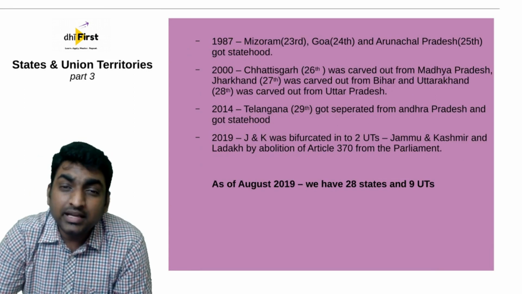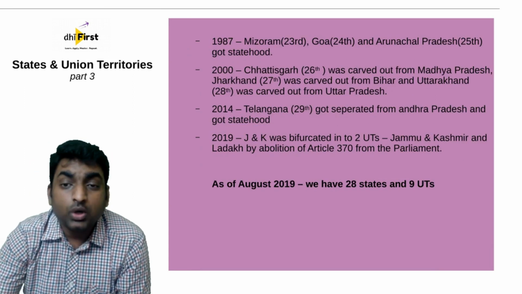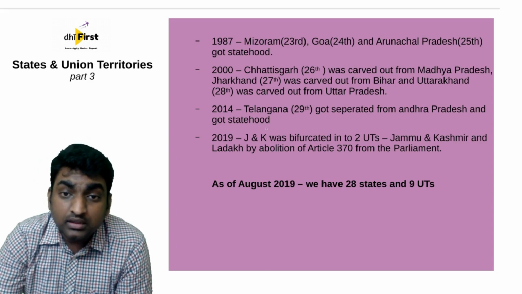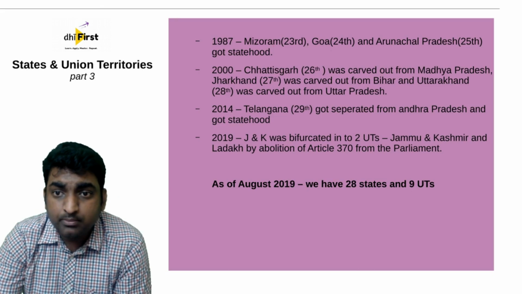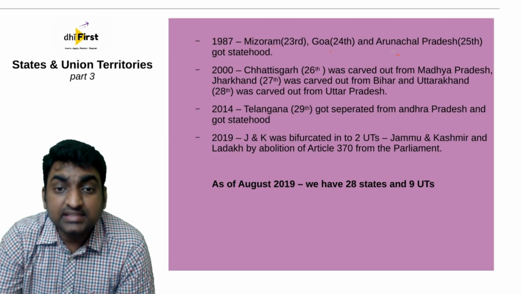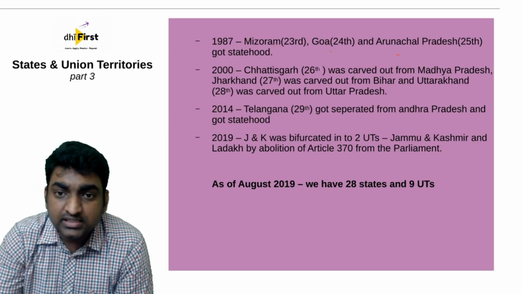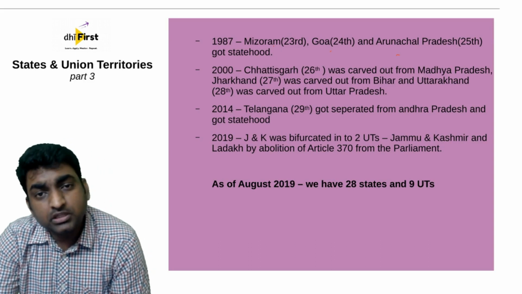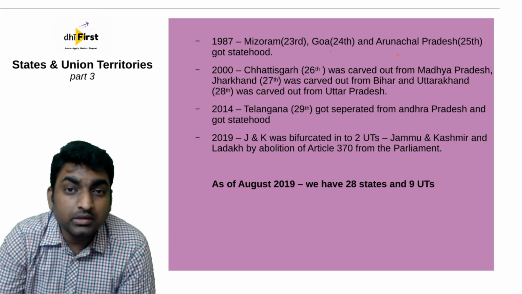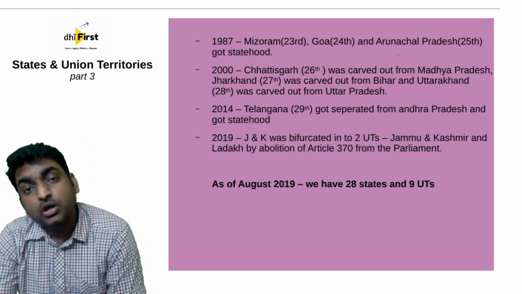Okay. Later in 1987, Mizoram became the 23rd state, Goa became the 24th, and Arunachal Pradesh got its statehood. All these three, Mizoram, Goa, and Arunachal Pradesh, were union territories. But in 87, they became states. Okay. In 2000, Chhattisgarh was carved out from Madhya Pradesh. That was the 26th state. Jharkhand was taken from Bihar. And then Uttaranchal was taken from Uttar Pradesh.